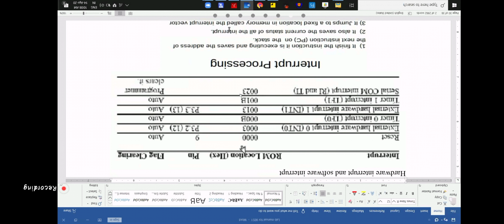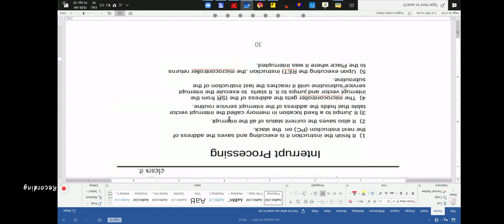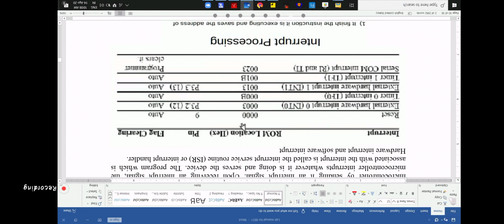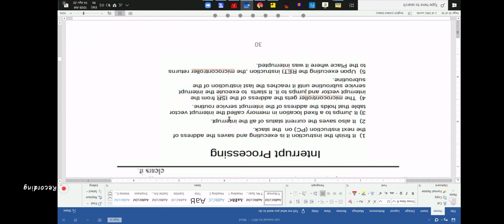These are the addresses of the subroutines. With my cursor, I'm showing. These are the addresses of the subroutines. Then, for example, if it is TF0, then it will go to subroutine 000B. If it is TF1, it will go to 001B, something like that. The microcontroller gets the address of the ISR from the interrupt vector table and jumps to it. Okay, it starts to execute the interrupt service subroutine until it reaches the last instruction of the subroutine. So it will run that.